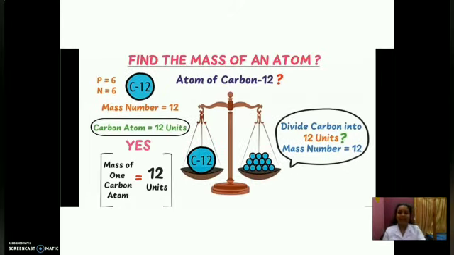So how can we find the mass of an atom using this carbon? Here we can see this carbon atom is 12 units. So we can find the mass of an atom because the mass of one carbon atom is equal to 12 units. Here you can see the mass of this carbon atom relates to these 12 units. So the mass of one carbon atom is equal to 12 units. That we understood.